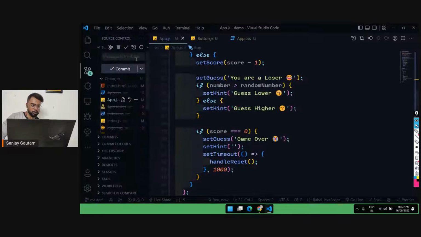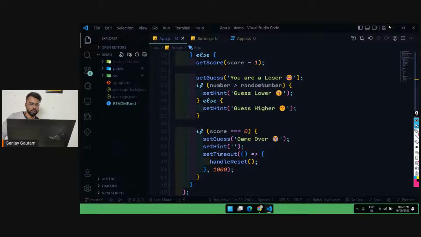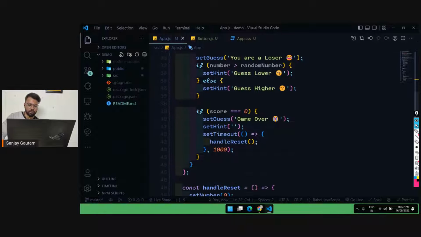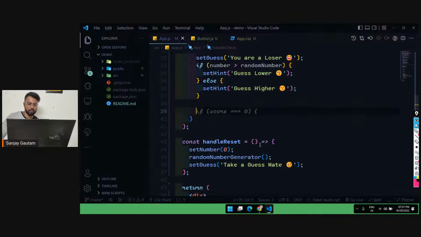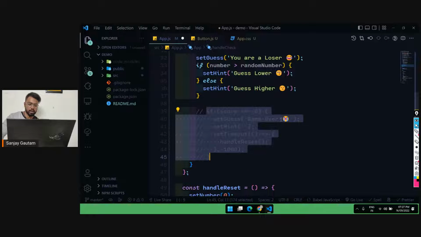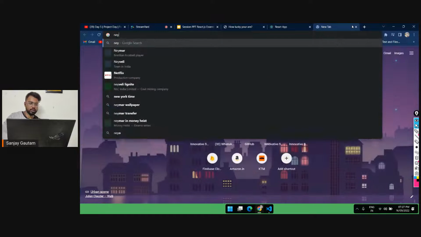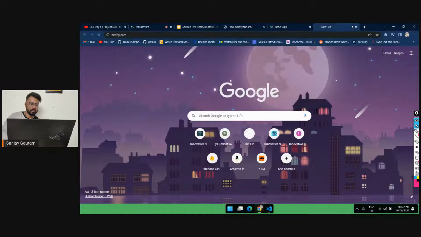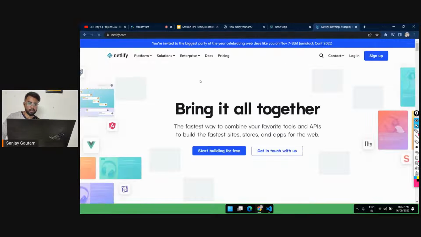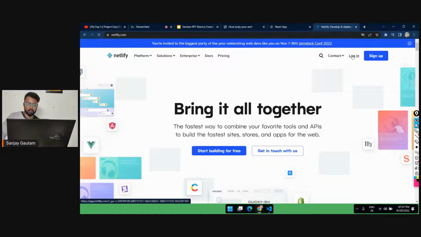And now what I'm going to do, basically, if you want to deploy your React app, suppose if you want to deploy this one. For now, let me just remove this. Let's just put a comment here, and afterward we will complete this. I will just share the code. I'm just going to visit Netlify. I have always deployed my projects on Netlify here, and you can basically log in here.